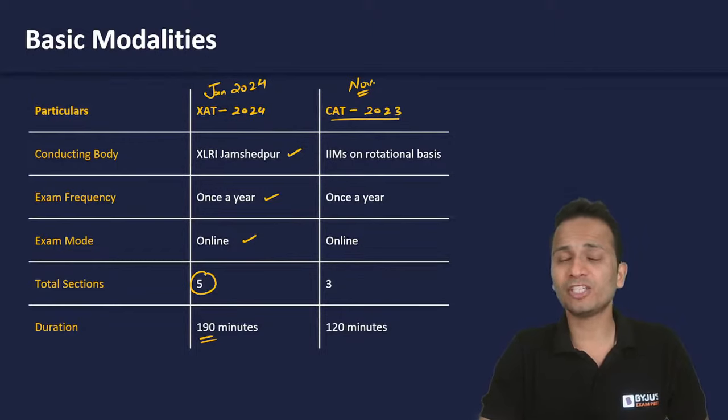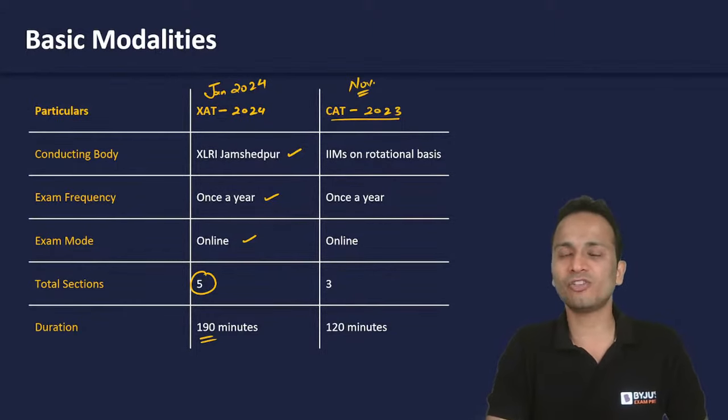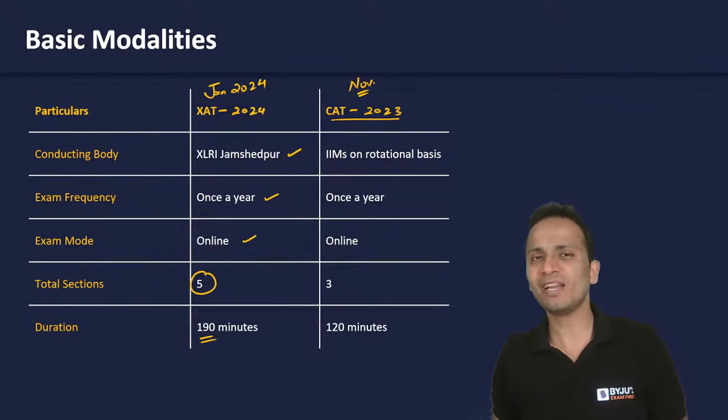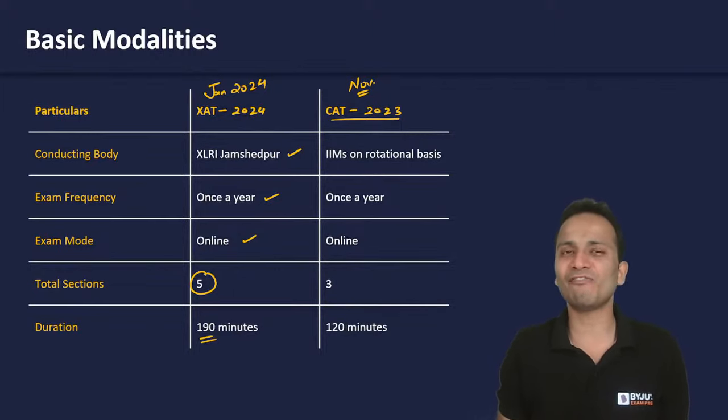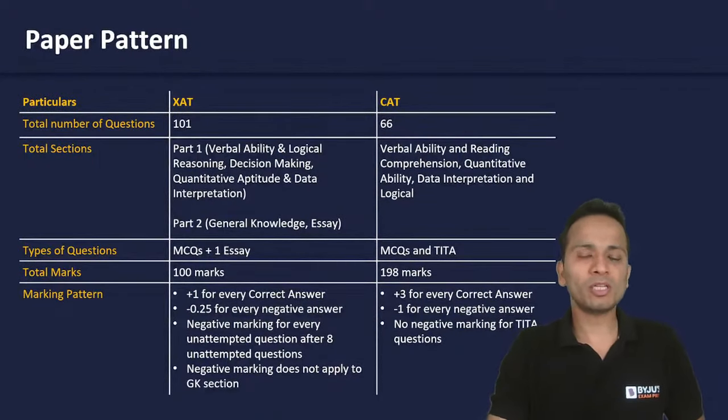I'll be throwing light on the 5 sections of XAT as well as the 3 sections of CAT briefly. The duration for the CAT examination, as we all know, is 120 minutes. How these 190 minutes and these 120 minutes are divided among different sections, we are going to discuss in detail. Moving ahead, let's talk about the number of questions and the pattern of these two examinations.